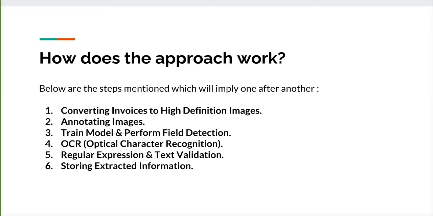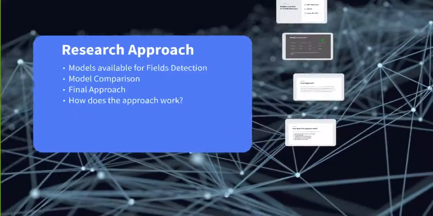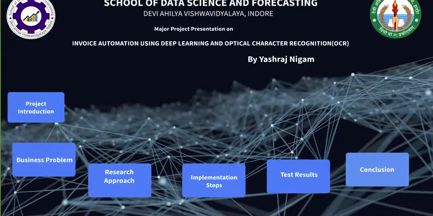For example, whether it has an @ character or not, whether it has a domain name or not, and after the text validation, we are just storing the information. Now we will dive deep into the implementation steps.